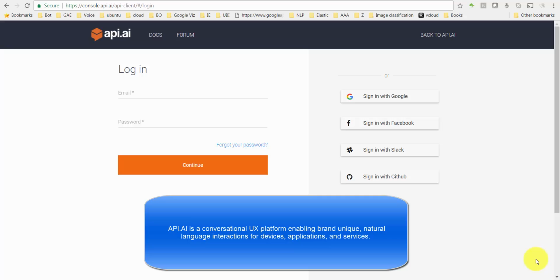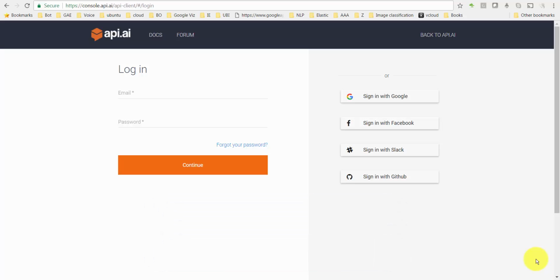For example, if someone wanted to know what's the top sales in a particular city or country, or which is the city which has top sales in my business, you don't need to know what report you need to go search for. You would just ask your application through API.ai, can you tell me which is the top city, where I have some top sales, and maybe even give me the figure.